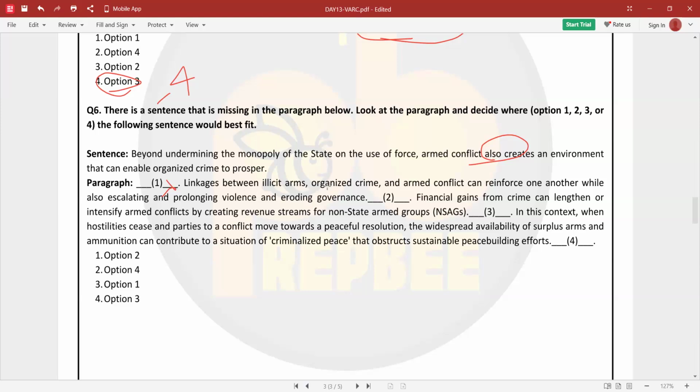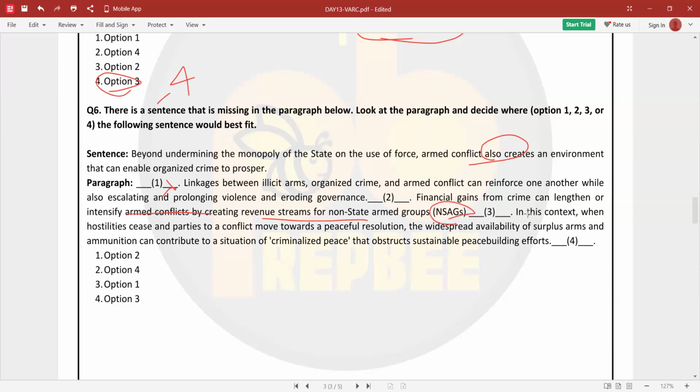Linkages between illicit arms, organized crime, and armed conflict can reinforce one another while also escalating and prolonging violence and eroding governance. Financial gains from crime can lengthen or intensify armed conflicts by creating revenue streams for NSAGs.